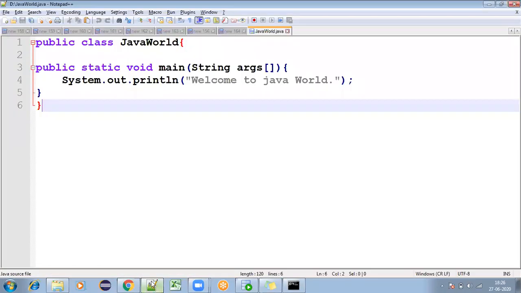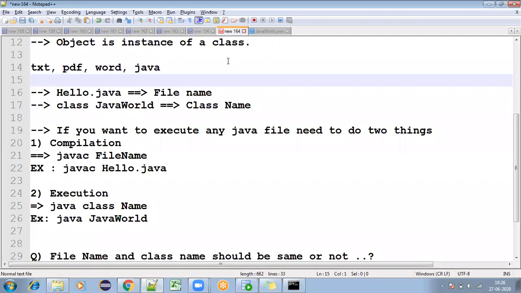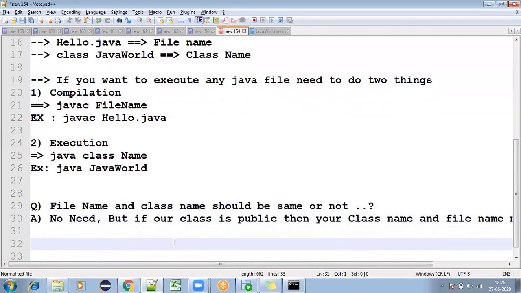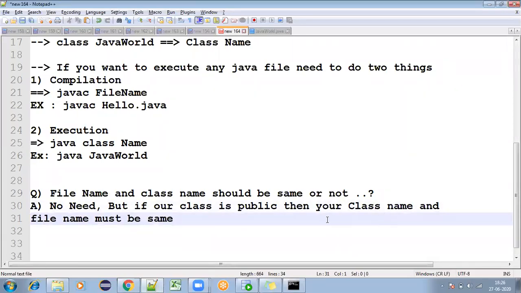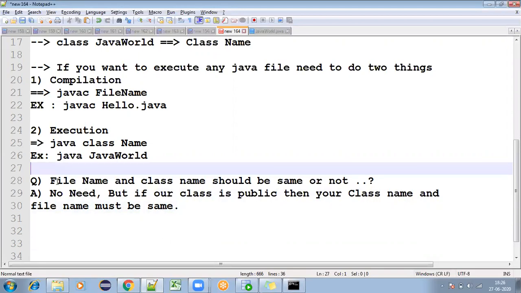So what you need to understand here is whether the file name and class name should be the same or not. Not necessarily. But if our class is public, then your class name and file name must be the same. That is the first point you need to understand, along with compilation and execution.